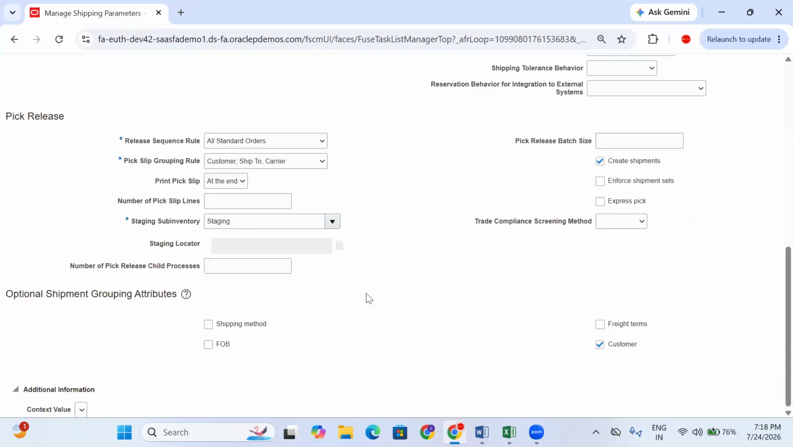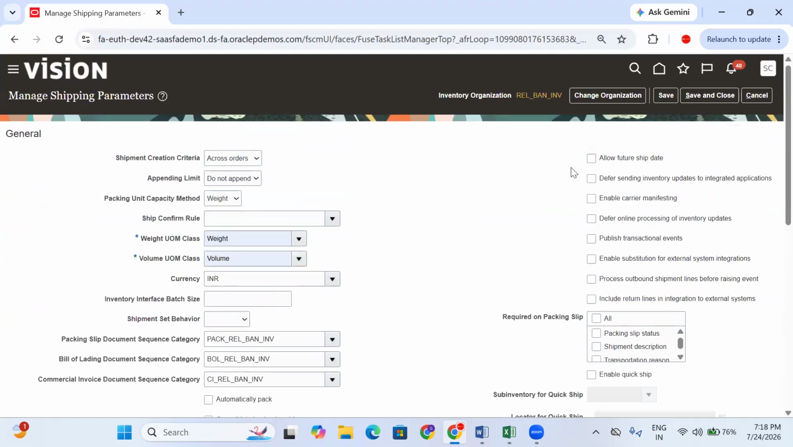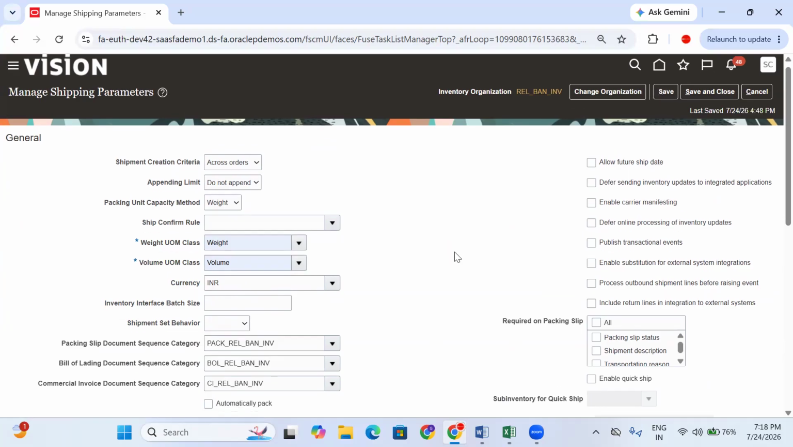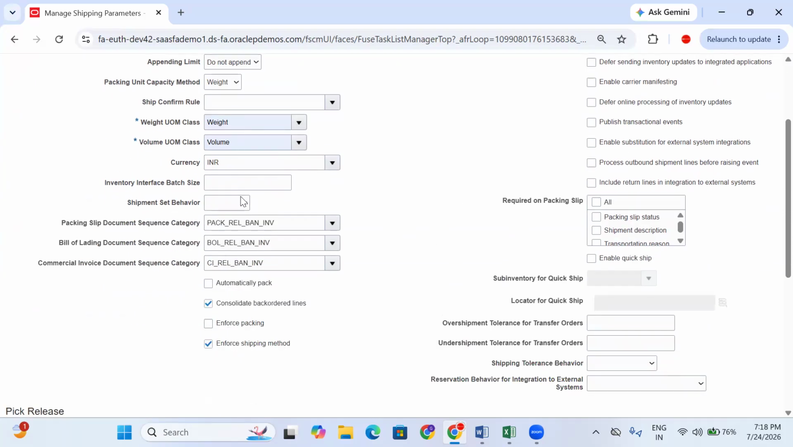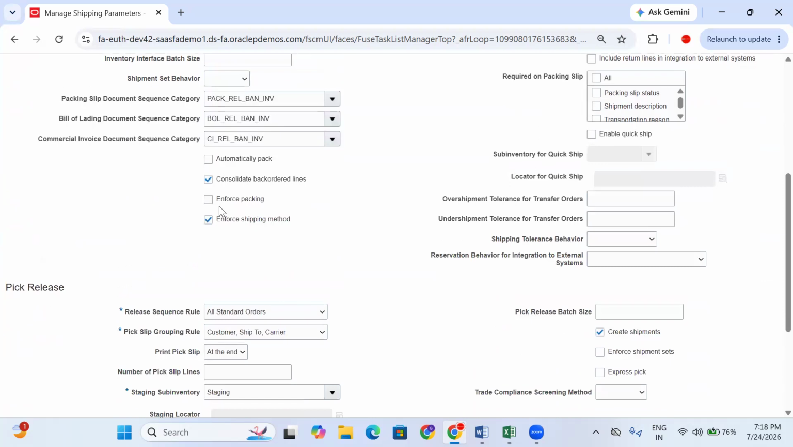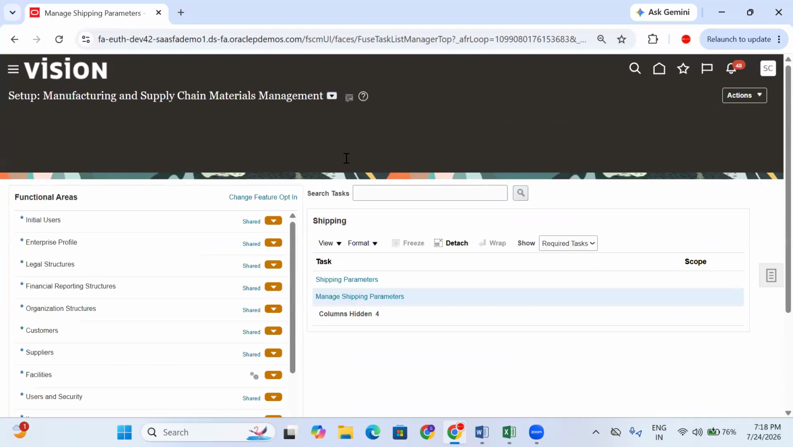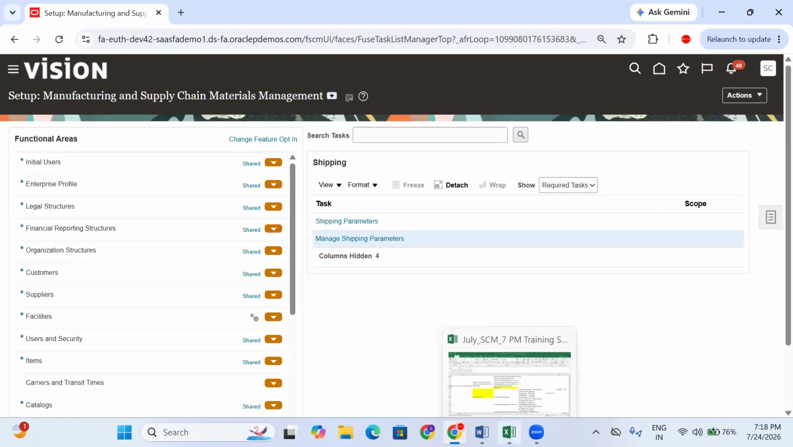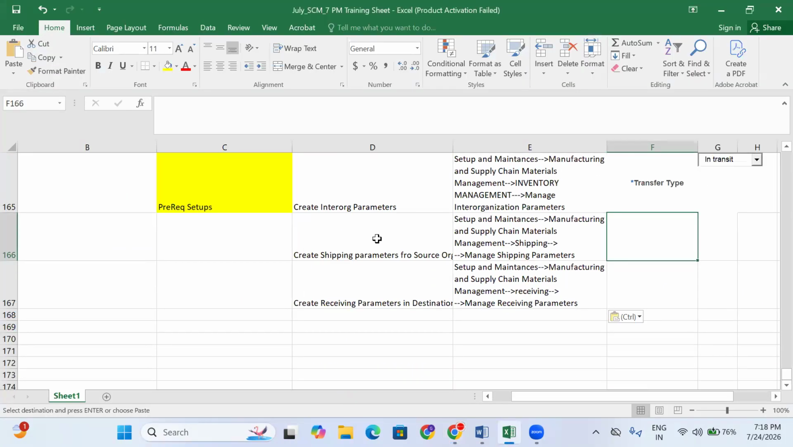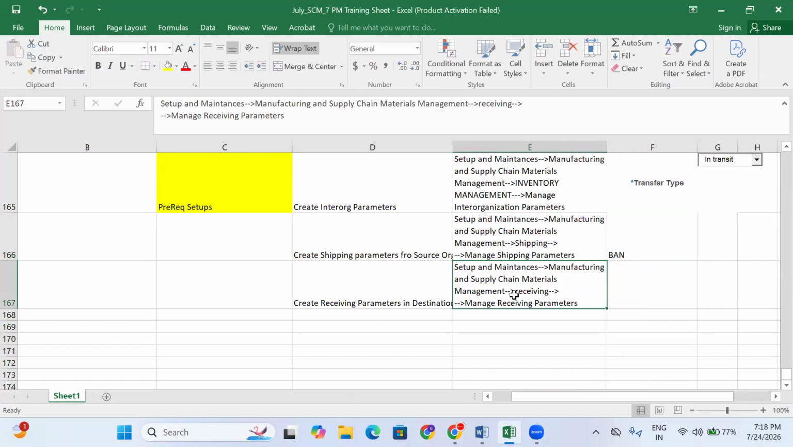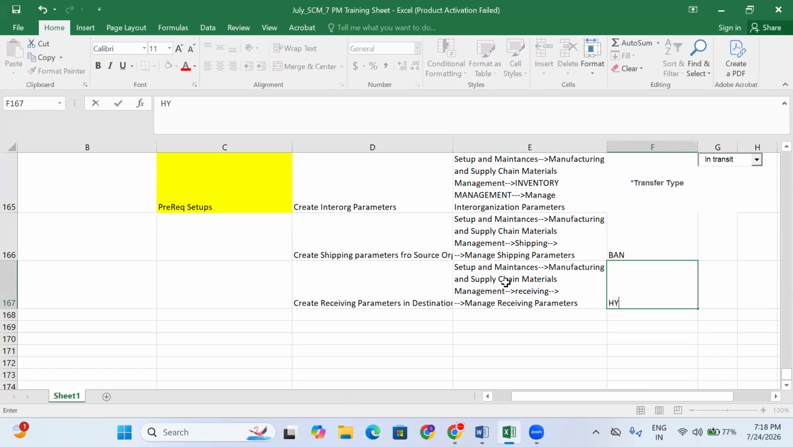Then what is required? Each and every option we'll discuss later, but only the primary things for now. So please enable it, then only we can do the process. Click here: one is for weight, one is for volume, one is for release sequence rules. Save and Close. Now the shipping parameters for the shipping organization are completed. What is the shipping organization? Bangalore.